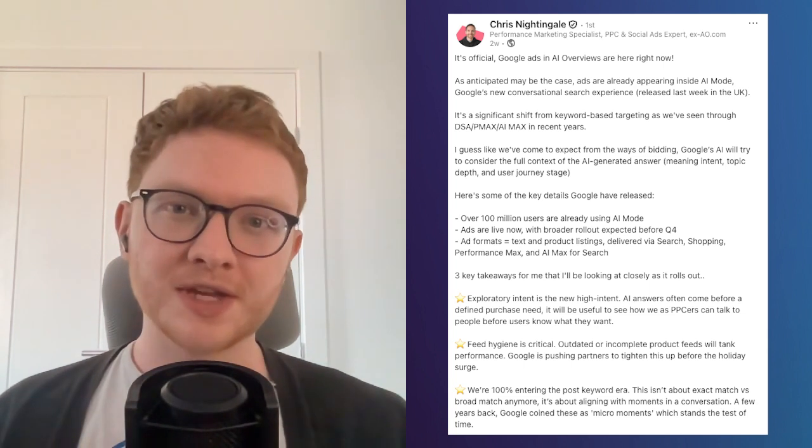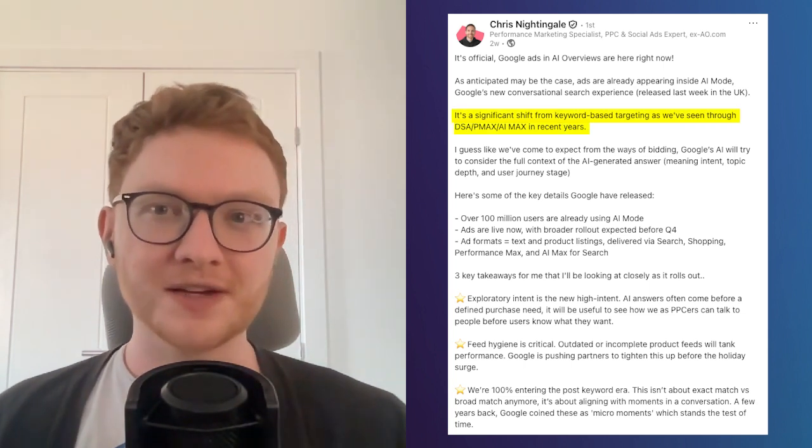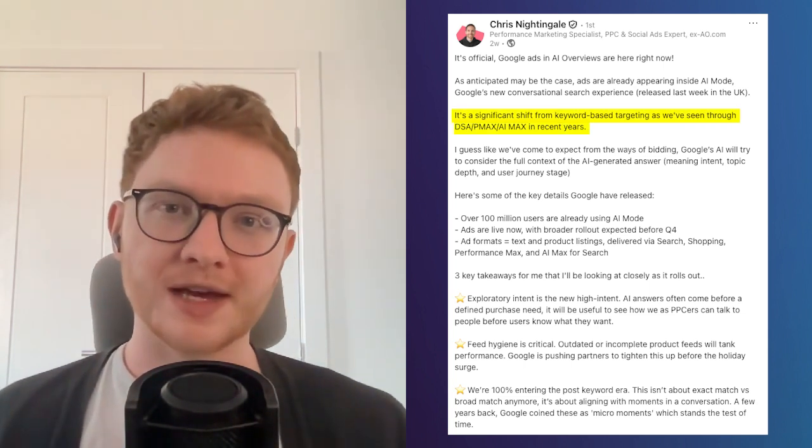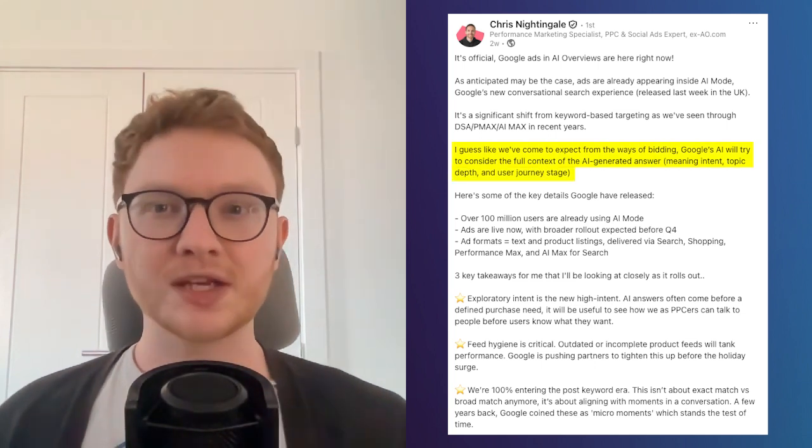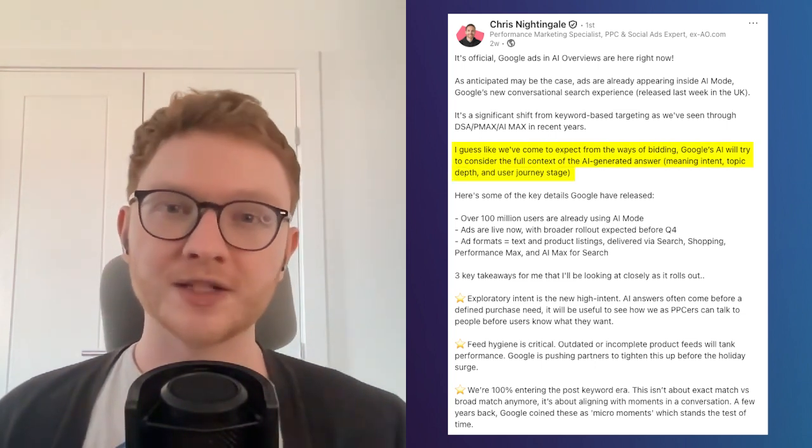syntax. As Chris Nightingale said in a recent LinkedIn post, AI overview ads signal a significant shift away from keyword-based targeting and will put more emphasis on Google's AI understanding and considering the full context of AI-generated answers. Chris then went on to mention the 3 key takeaways he'll be keeping a close eye on as the new intent-focused placements roll out. But rather than me simply reading them out, I thought it'd be better to go straight to Chris for a more detailed analysis of his thoughts.